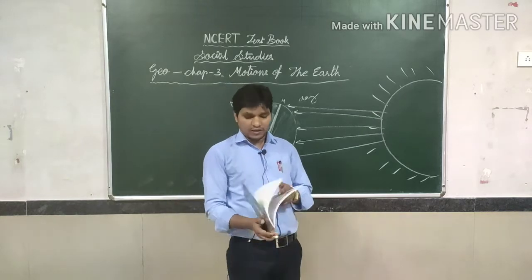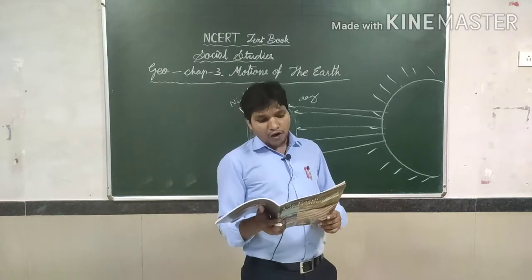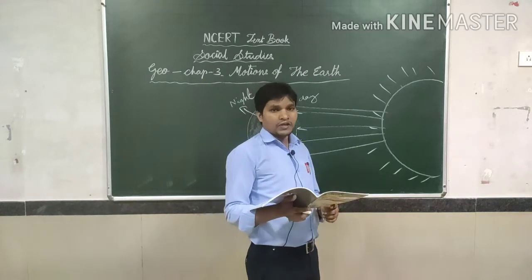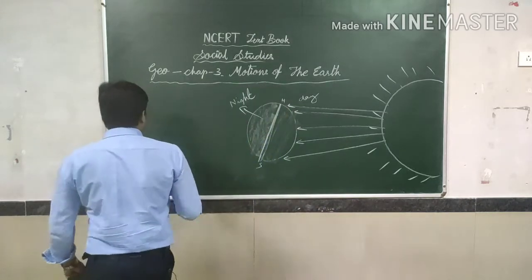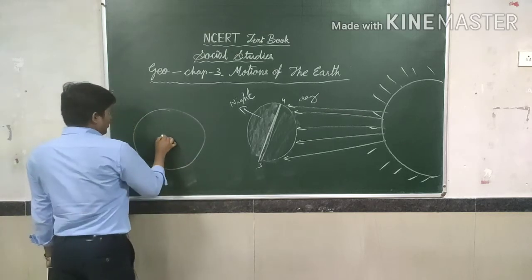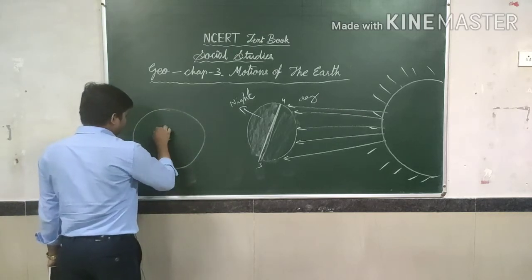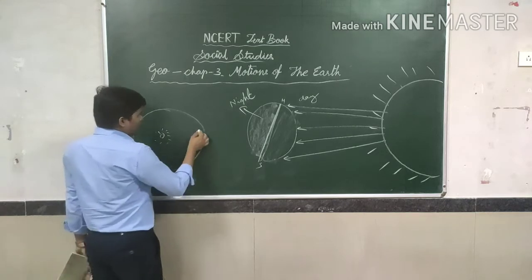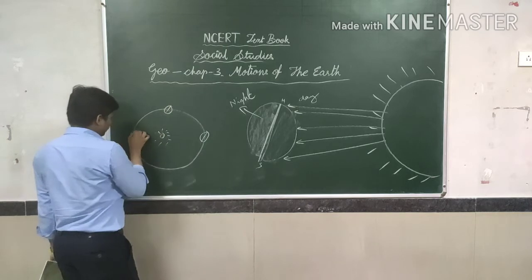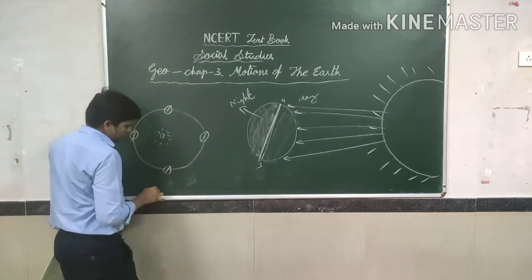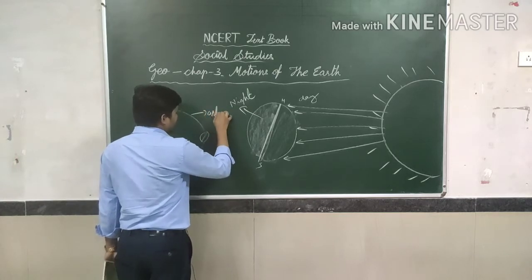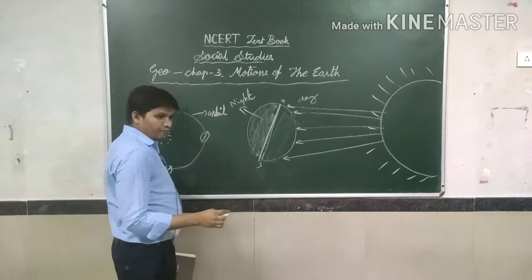Due to these imaginary lines, it's moving by itself. That's known as rotation. Next, the movement of the earth around the sun in a fixed path or orbit is called revolution. Suppose this is the circle, this is the sun, keep in mind. So here is the earth, and this is called the orbit.